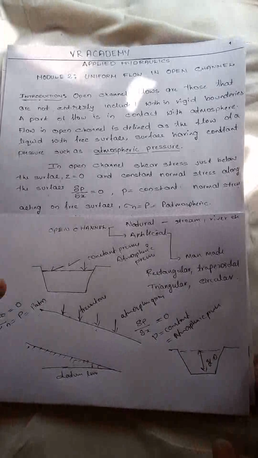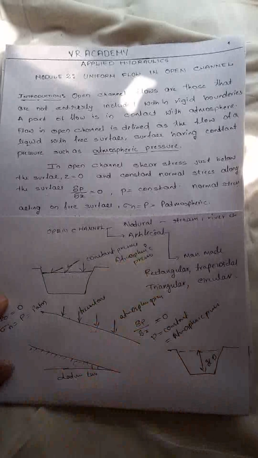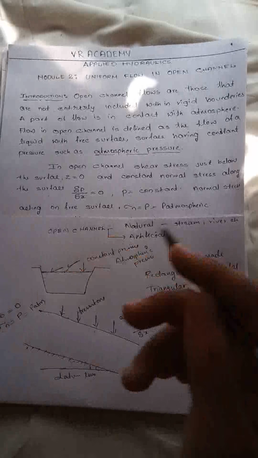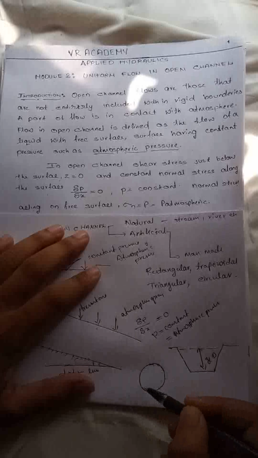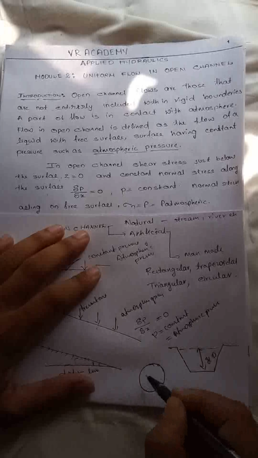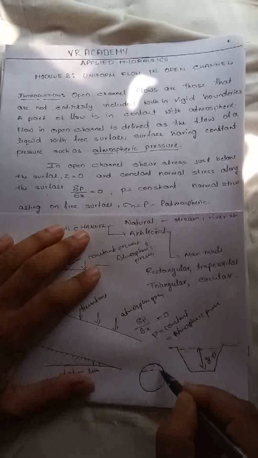Open channel flows are not entirely included within rigid boundaries, and a part of the flow is in contact with the atmosphere. There are different types of channel: triangular, rectangular, circular. If it is circular, it is completely closed, but it is not entirely covered by a rigid boundary. The water may be just below the top surface.